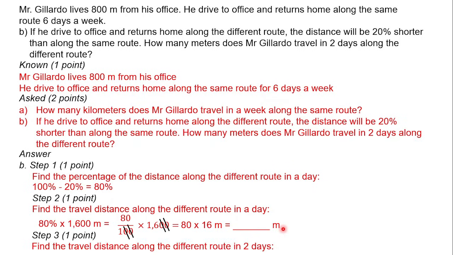Now, for step 3, just find the travel distance along the different route in 2 days. So after you find the answer for step 2 here, just apply it to solve step 3. But how many meters here? Just multiply it with 2 for 2 days and then you can find the answer here. Okay. So that is the explanation of our final test practice.